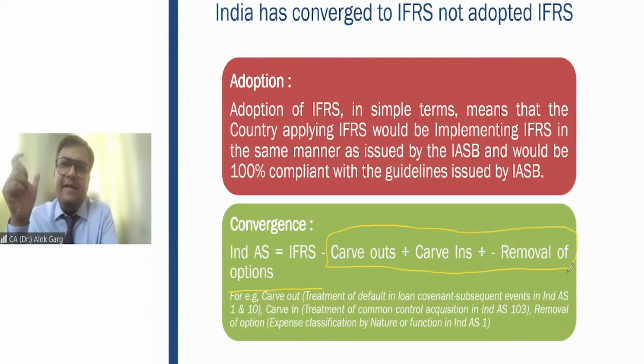When you round off 99.7%, it comes to 100% only, right? It is like the 99.7% marks which you are getting, right? So substantially and significantly, we have adopted IFRS, but at a few places we have made some changes. That is why we cannot call it IFRS as per the agreement between India and London, IASB.